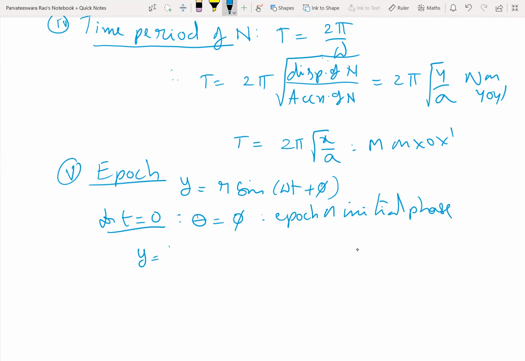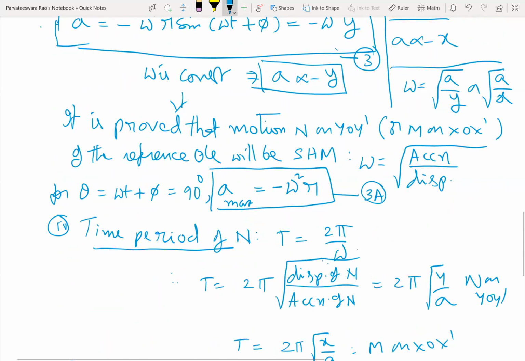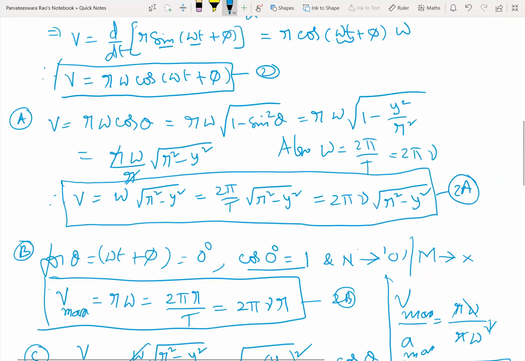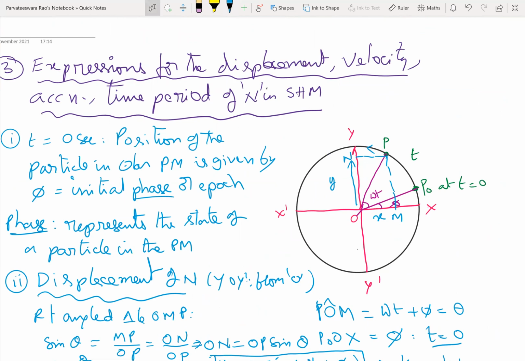So y becomes y naught, and y naught will be r sine phi. So the initial displacement of N on YOY dash for t equal to 0 is given by y naught equal to r sine phi. So this is all about the mathematical analysis of the circular periodic motion and its projections.